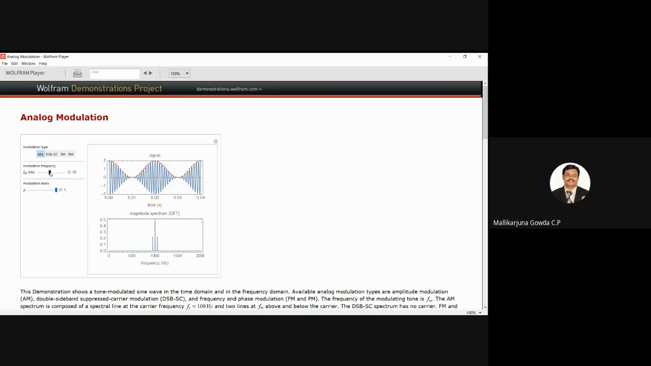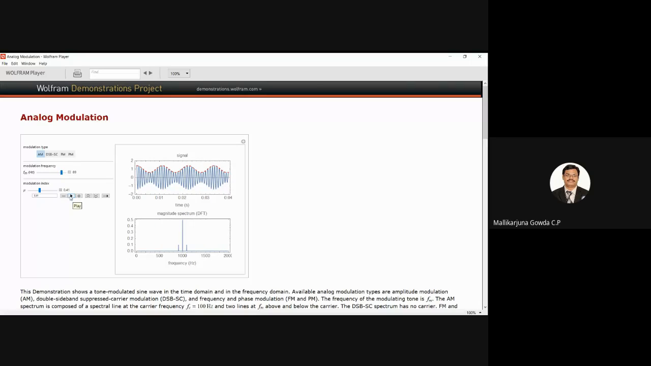Clear? And I can vary the frequency of the message signal also. Here is the option. If I vary the frequency of the message signal, how does it look? Clear? So I can vary this message signal, and I can do the auto option as well.